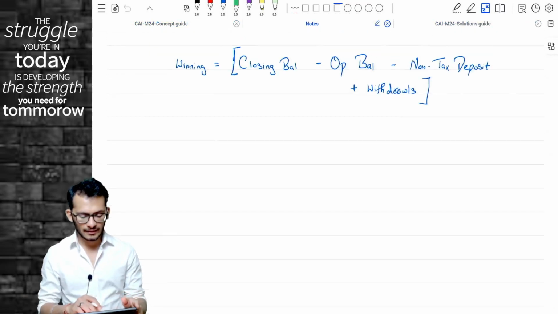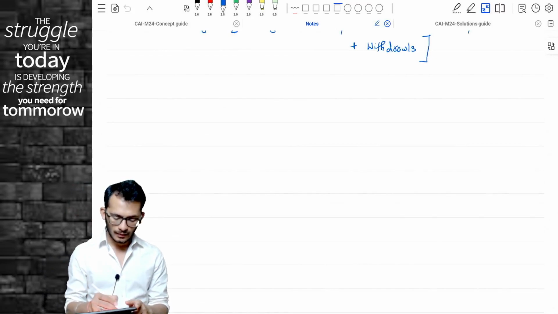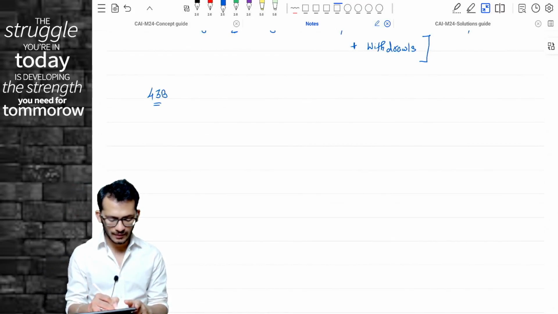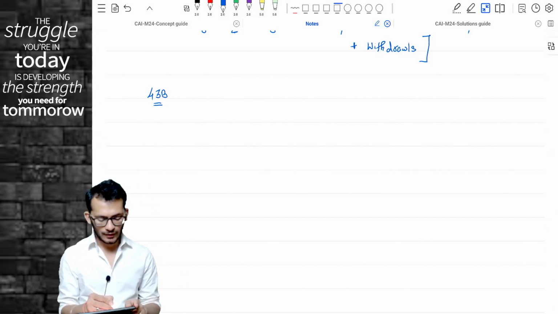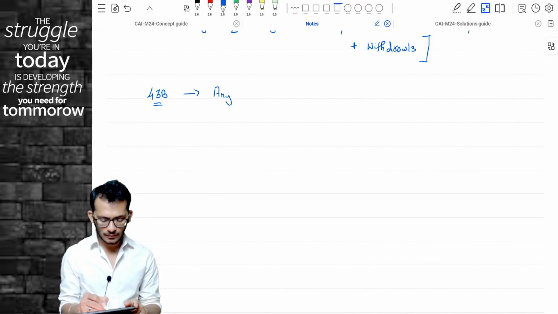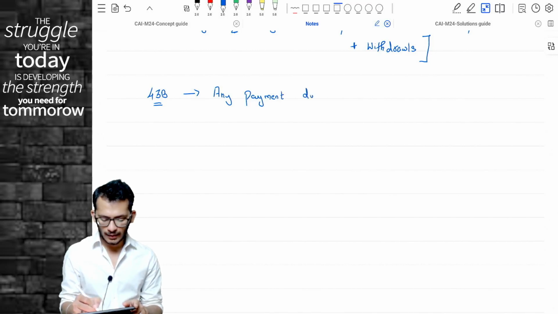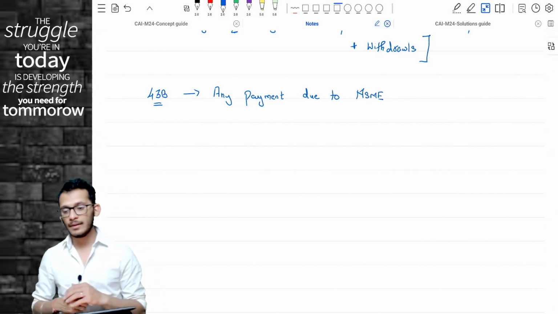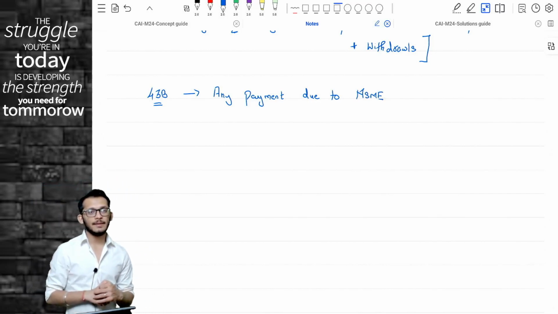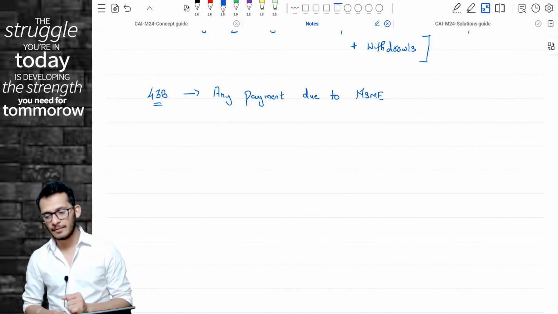income tax came and said that, Rahul, under section 43B, if you have any payment due to MSMEs, what do you have? Any payment due to MSME. MSME is micro, small and medium enterprises.